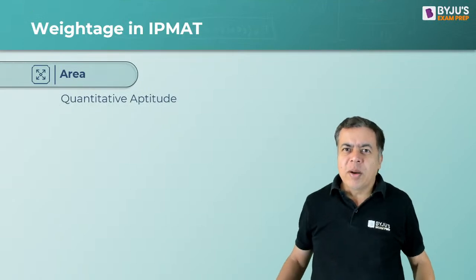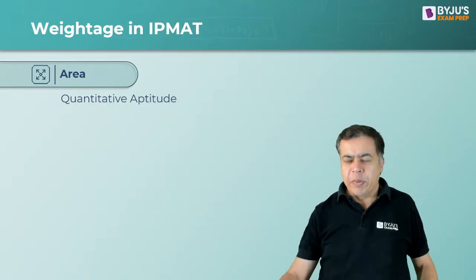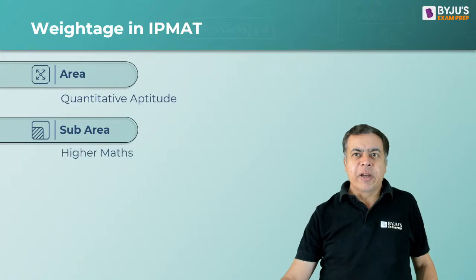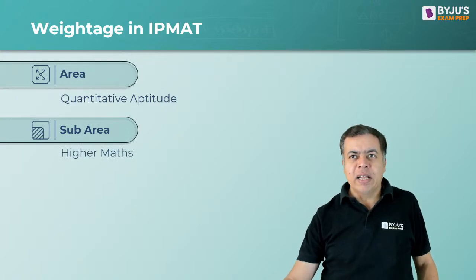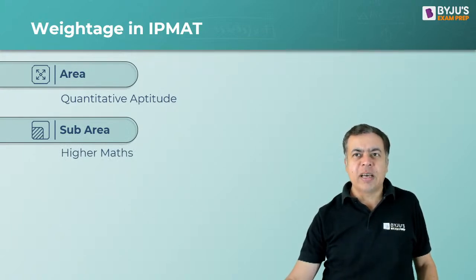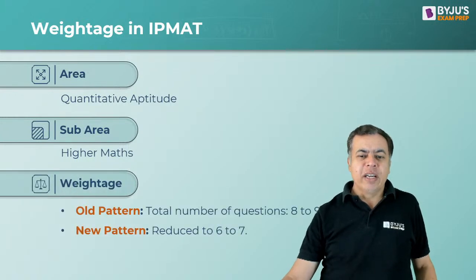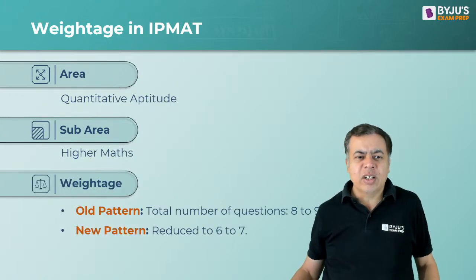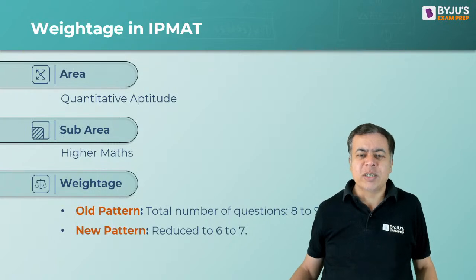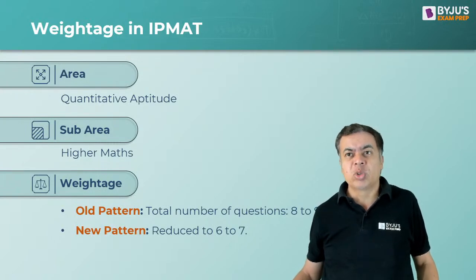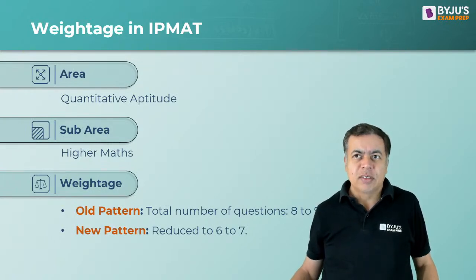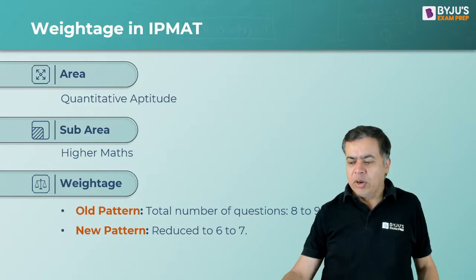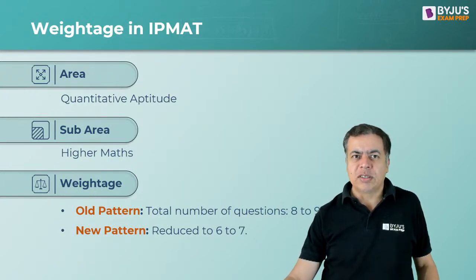So if I talk about the weightage to the topic higher maths, including every subtopic, the total weightage is, you can see that initially it was approximately 8 to 9 questions, but now reduced to 6 to 7 questions.